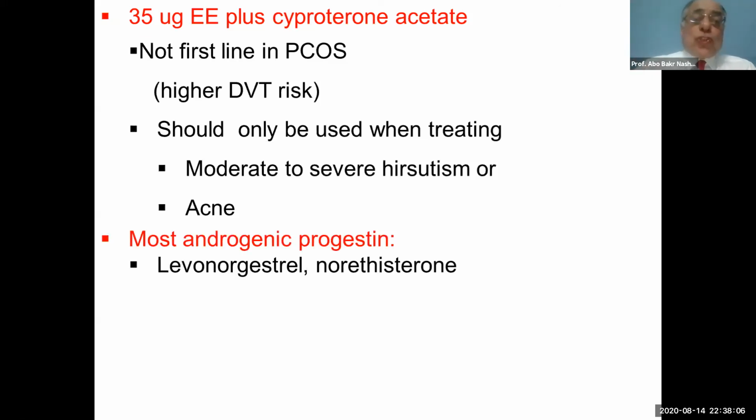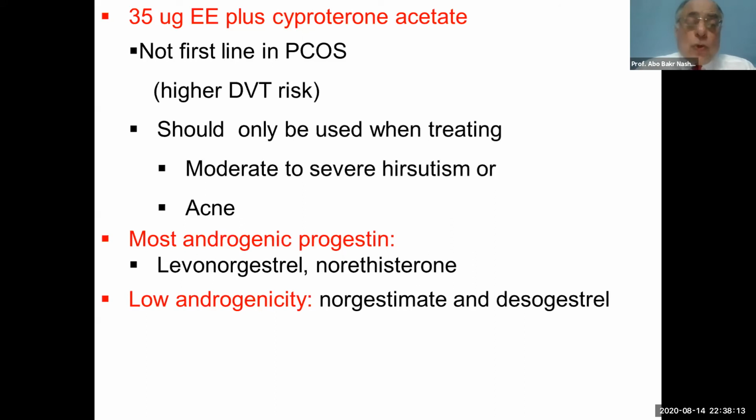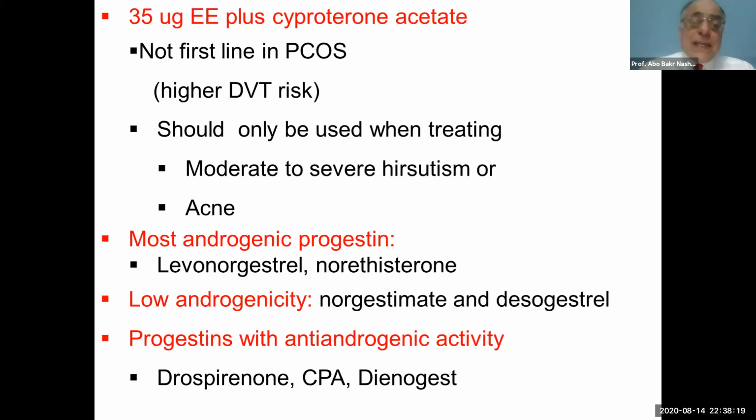The most androgenic progestogens are levonorgestrel and norethisterone, and the low androgenicity ones are norgestimate and desogestrel, and the progestogens with anti-androgenic activity are drospirenone, cyproterone acetate, and dienogest.